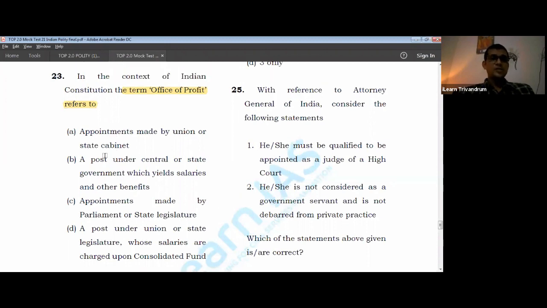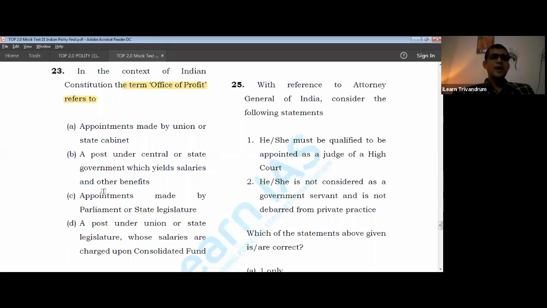A post under the central or state government which yields salaries and other benefits. That is possible. When there are benefits and salary, and a post has been created as a result of this, then there's a possibility that it could be an office of profit. Let us look into other options. Appointments made by parliament.